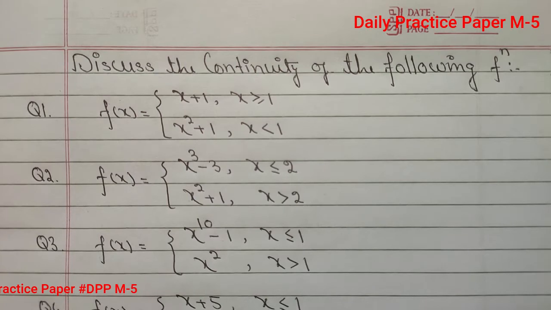ओके स्टूडेंट्स, क्वेश्चन नंबर फर्स्ट में आपको कहा गया कि if f(x) is equal to x plus 1 for those values of x which are greater or equal to 1 and the value of f(x) is equal to x square plus 1 for those values of x which are less than 1.